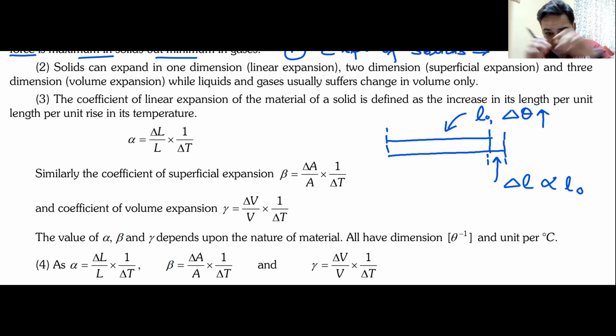Rails, you must have seen railway track rails. Between two rails, when they are joining, they leave a gap. That is for thermal expansion. So I understand this, that it depends on the initial length. The more the length, the more the thermal expansion. Anything else it might depend on?